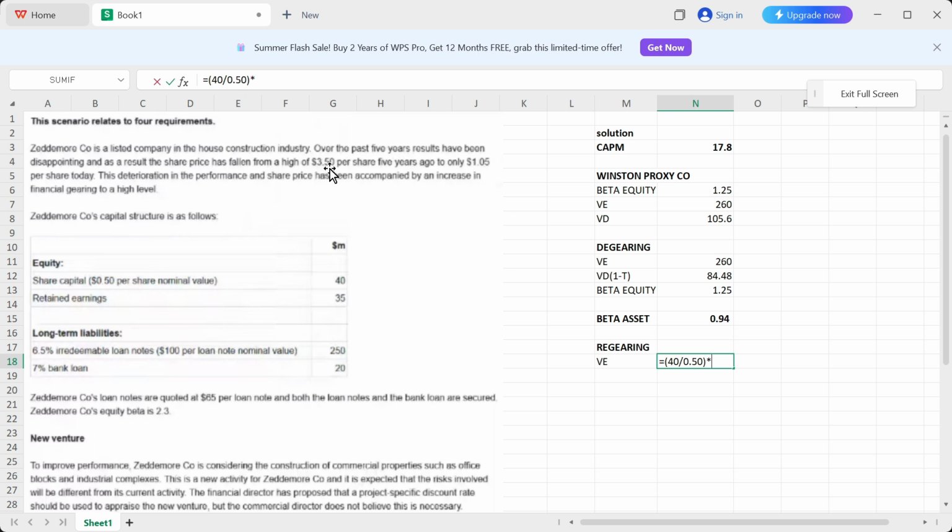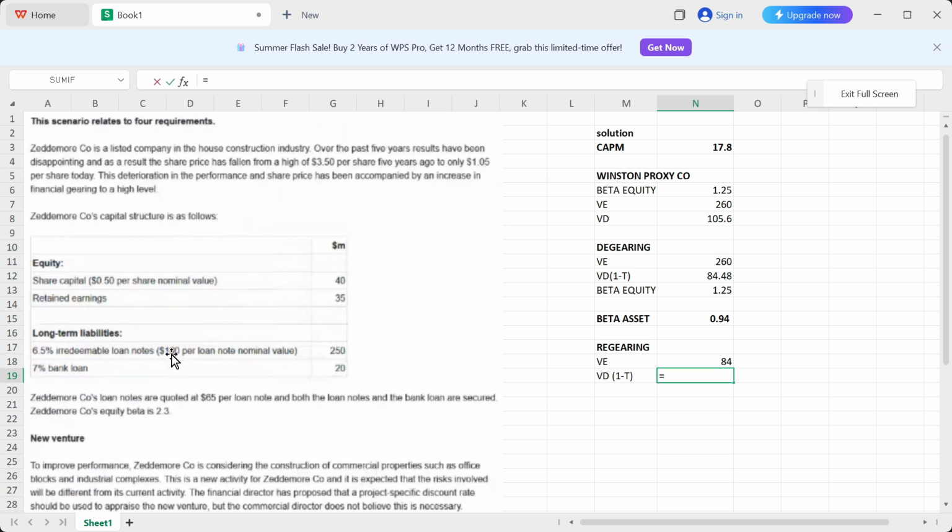Previously it was 3.50, but that was 5 years ago. Now it's at 1.05. So 1.05, and that's my value of equity, market value of equity for Zeddemore company. Now I'm going to calculate the value of debt after tax. Okay,